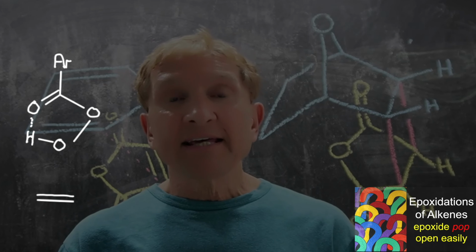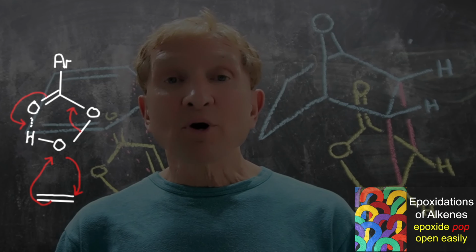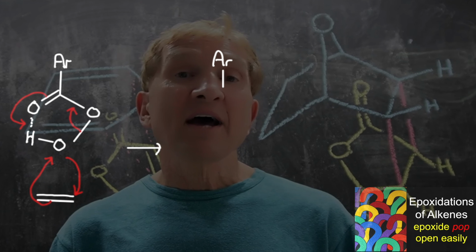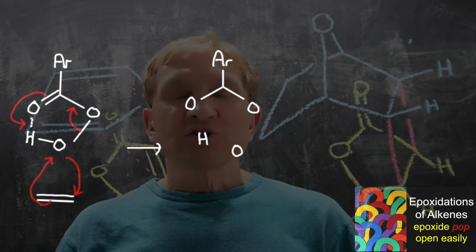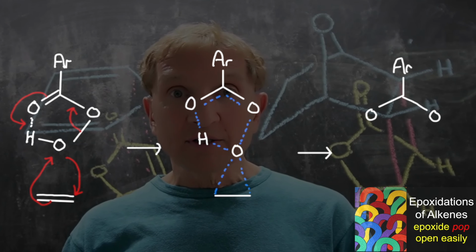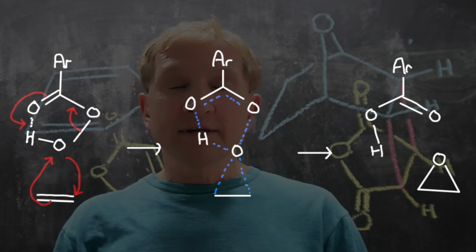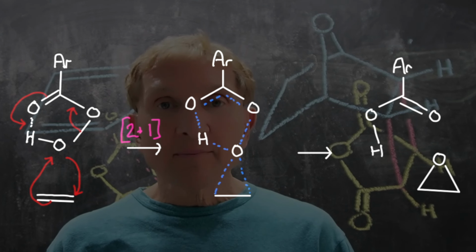Epoxidation of alkenes is a reaction I've covered previously in my epoxides video. I will leave the link below in case you haven't seen it. The driving force for this reaction is exchange of a weak oxygen-oxygen single bond for two more stable CO single bonds, even though they're in a strained three-membered ring.